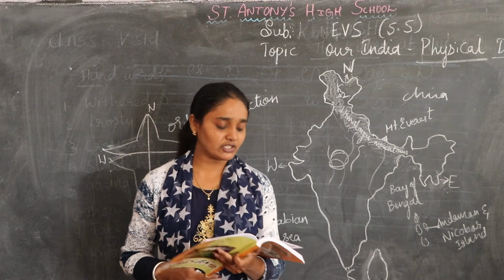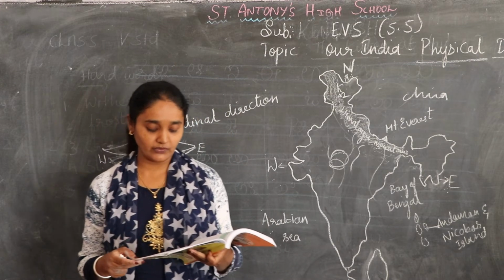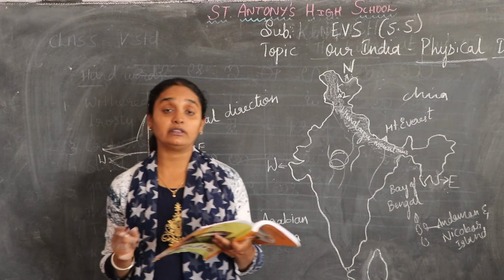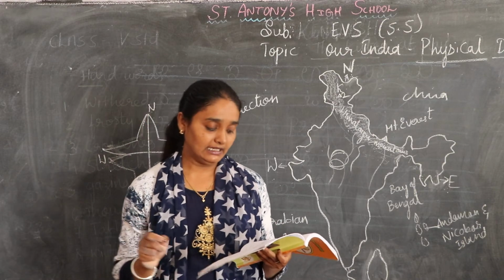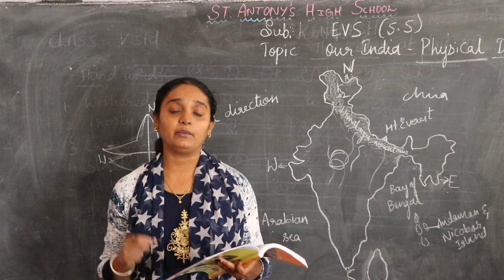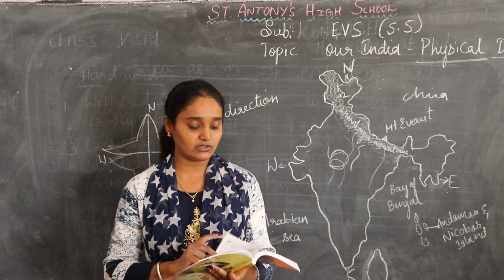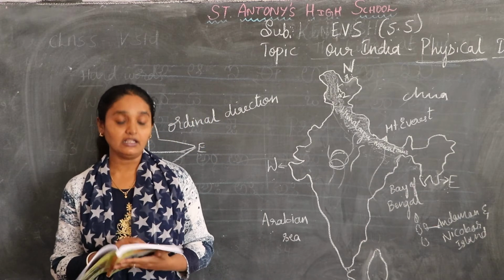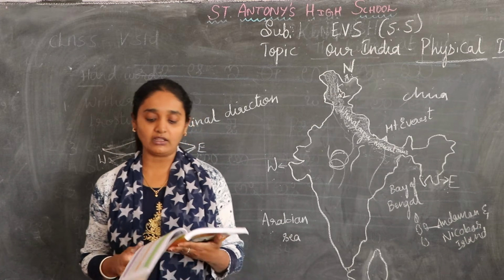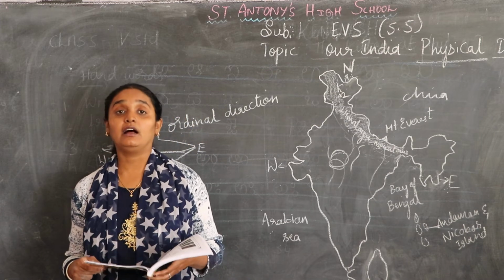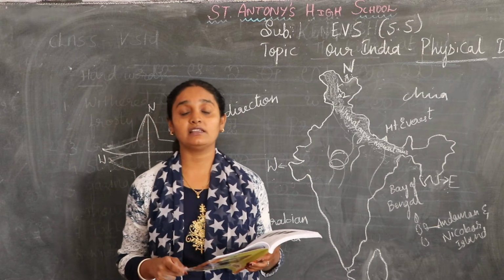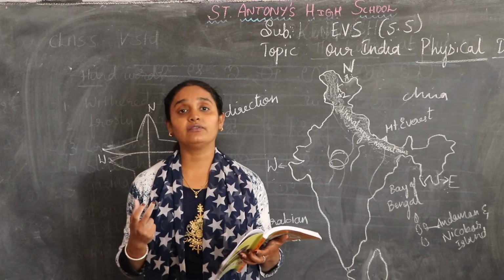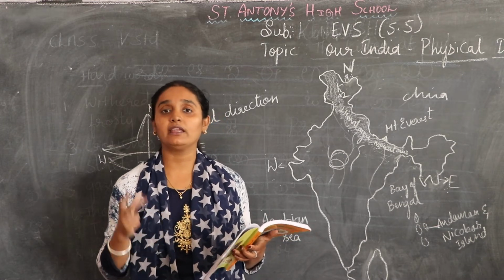Okay, children. So next we have page number 223. You have to find out these animals, where do they actually live. Maybe it is in wild sanctuaries or in the forest also. Next, you can see the coffee plants, jackfruit plants and mango. These are all fruits which are seasonal. The mango is also known as the king of the fruits. You can find this mango only in the summer season.